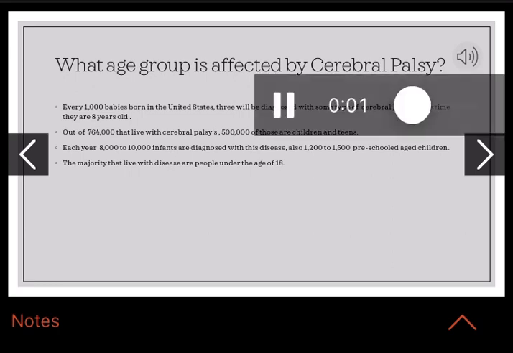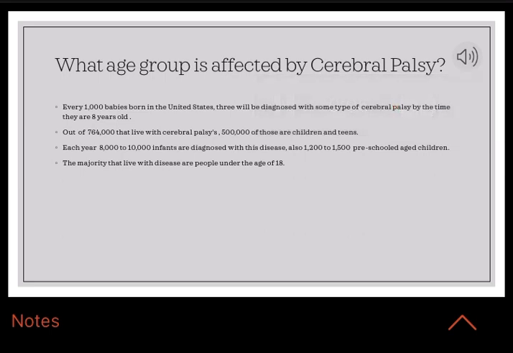What age group is affected by cerebral palsy? For every 1,000 babies born in the United States, 3 will be diagnosed with some type of cerebral palsy by the time they are 8 years old. Out of 764,000 that live with cerebral palsy, 500,000 of those are children and teens. Each year, 8,000 to 10,000 infants are diagnosed with this disease, and 1,200 to 1,500 preschool-age children. The majority that live with this disease are people under the age of 18.